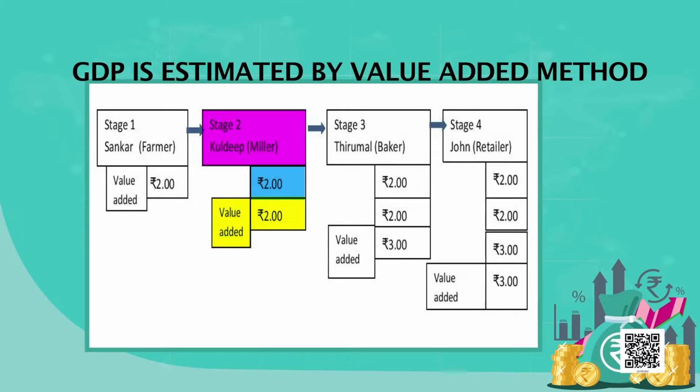What is the value added in this stage? Second stage? 2 rupees. Very good. So third stage, what happened? It goes to the baker. Okay, so the baker, what happened? Before going to the retailer,